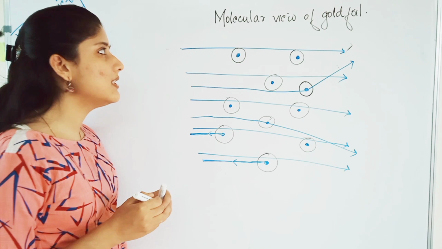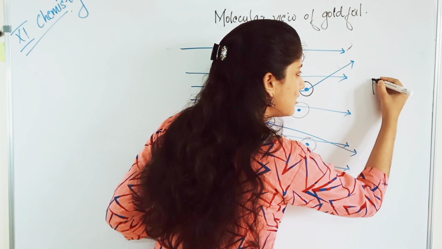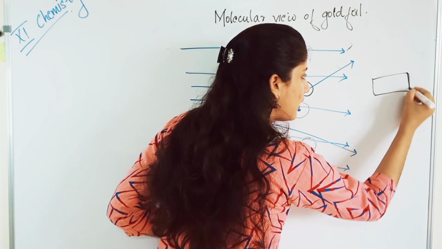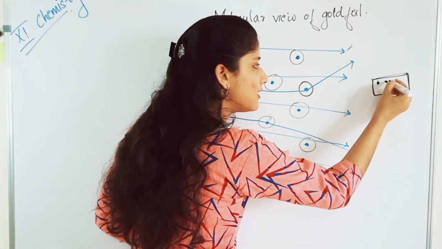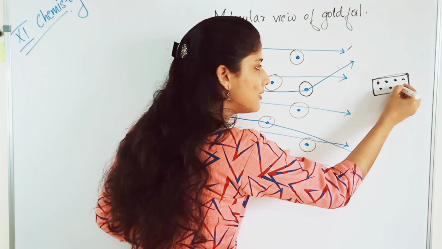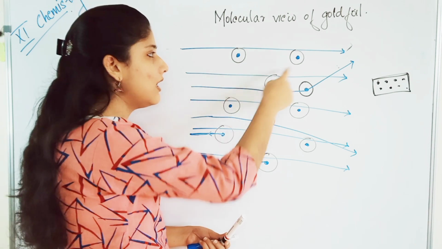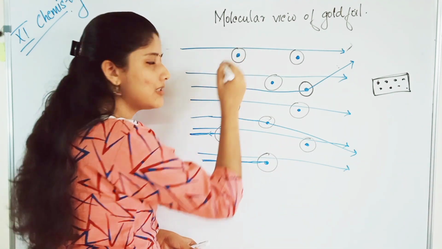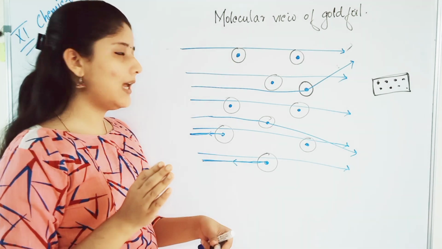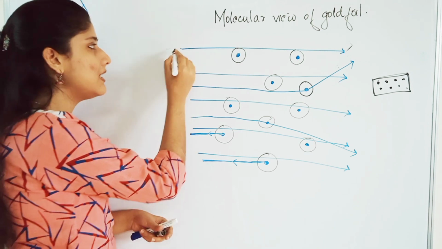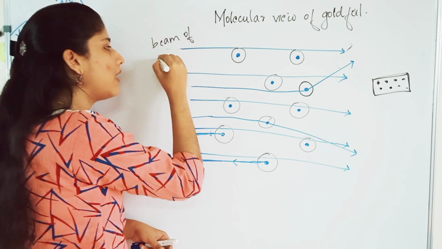Look here, students, this is the molecular view of the gold foil. We used a gold foil for studying what happens to the alpha particles. That gold foil consists of gold atoms. This is the atom and this is the nucleus. This is the molecular view of that gold foil. Now let's look at what happens to the alpha particles. This blue line is the beam of alpha particles.